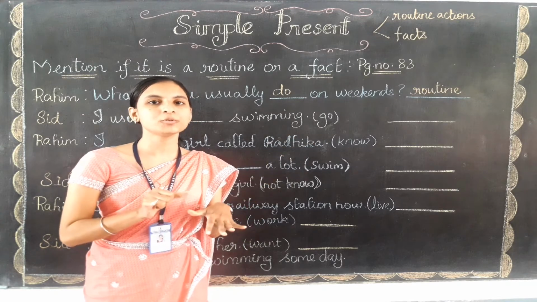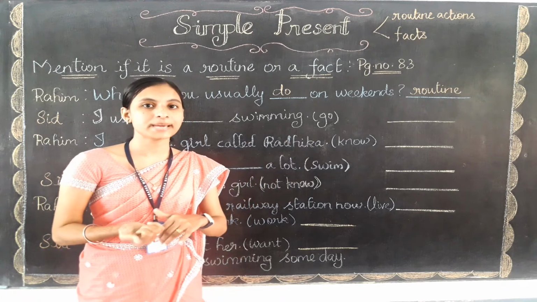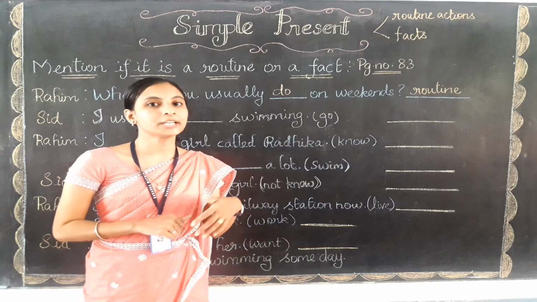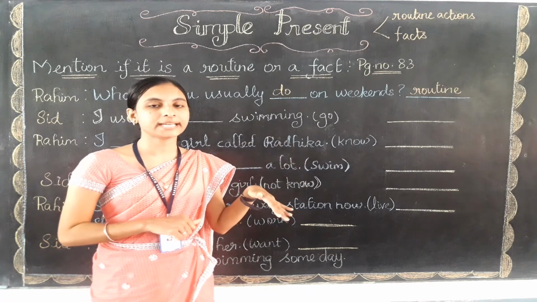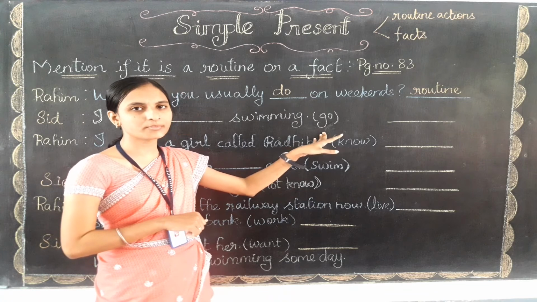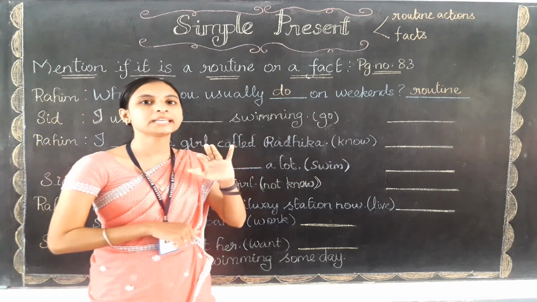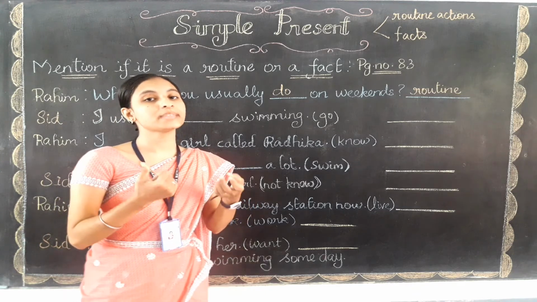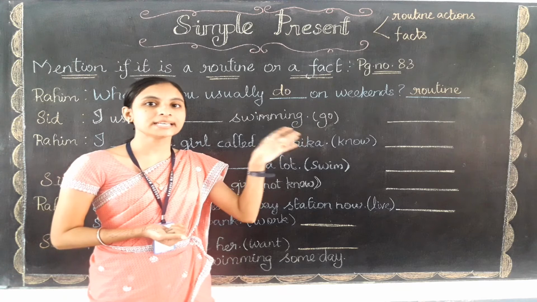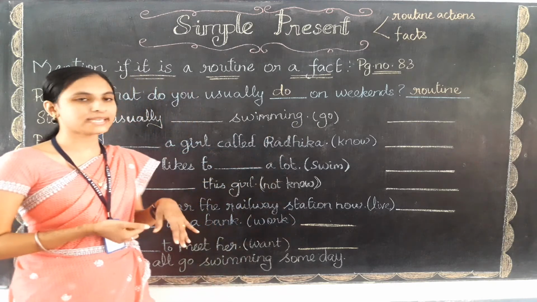The normal usual verb is called the base form, and when we are converting the base form into present, we need to check the subject. If the subject is plural or if the subject is I, there is no change in the verb, you can directly copy it. If there is a subject like he, she, it, the third person singular or any single person name, there you need to add s or es to the verb. So let's start doing the exercise.